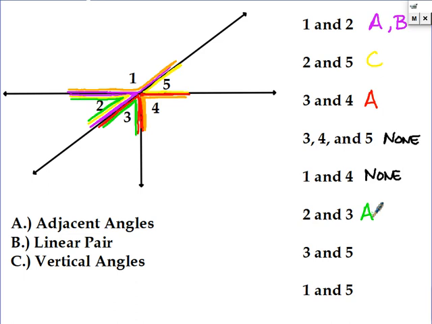Okay, 3 and 5. I'm running out of colors here. Let's try blue. So 3 and 5. Okay, so 3 and 5 are not adjacent. They do share a vertex, but not a side. They are not going to be linear because they're not adjacent, and they're not vertical because they don't form two lines, so they're actually nothing.